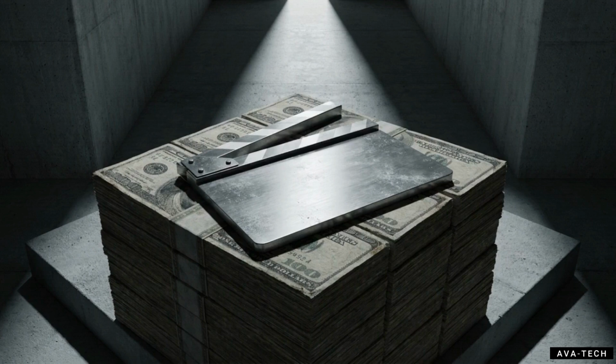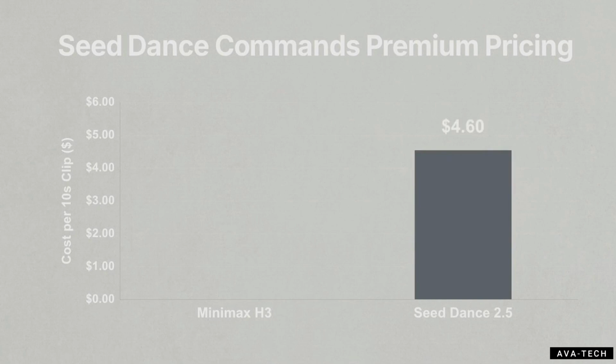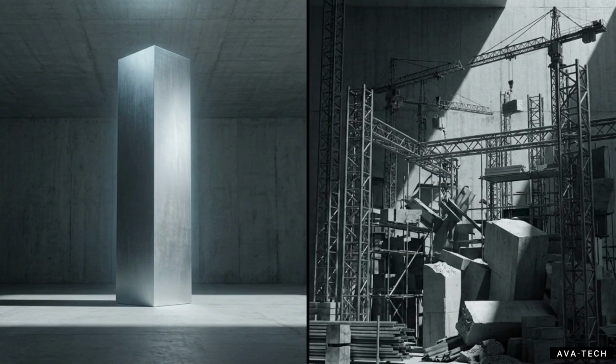While this level of control is high-performing, it also comes with a significant price tag. This chart shows the pricing structure. A 10-second Seedance 2.5 clip costs roughly $4.60. Compared to Minimax H3 at $1.20 for the same length, Seedance occupies a premium tier.